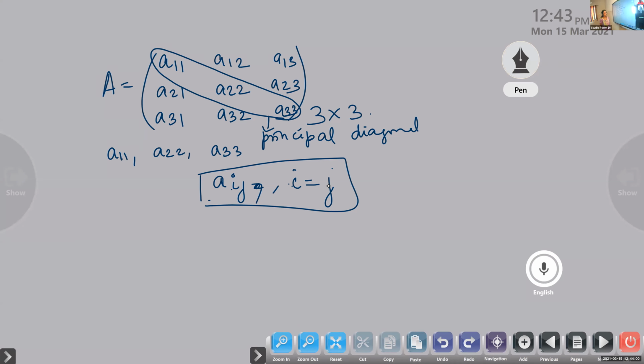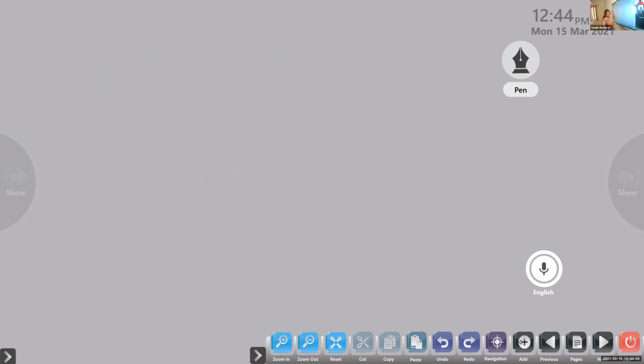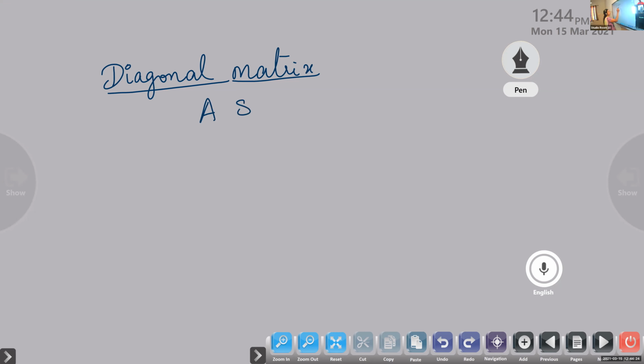Next one, diagonal matrix. Write the next heading, diagonal matrix. So what is the diagonal matrix? It is a square matrix. For defining a diagonal matrix, we need a square matrix, a square matrix in which all the elements other than the diagonal are zero.